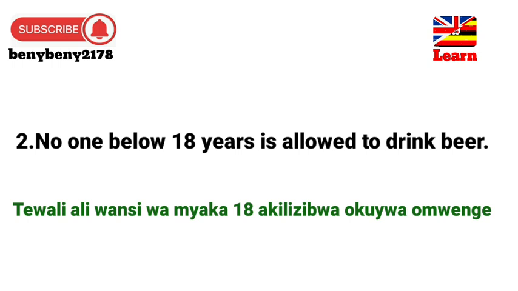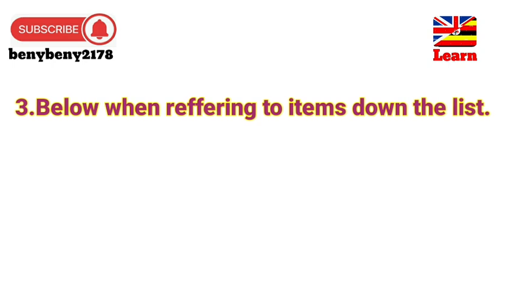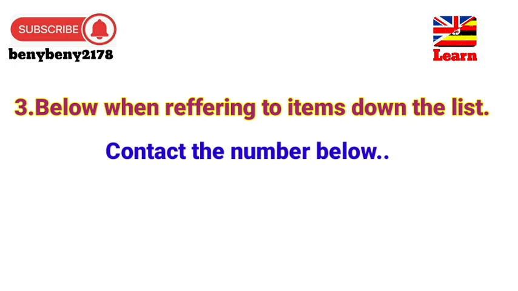Okay, let's proceed. So the next example, we are going to look at how to use below when referring to items down the list. As we've said, it is used in writing to refer to items that are going to be explained later. Okay, example 3. Contact the number below. And they give you the number in the list below.